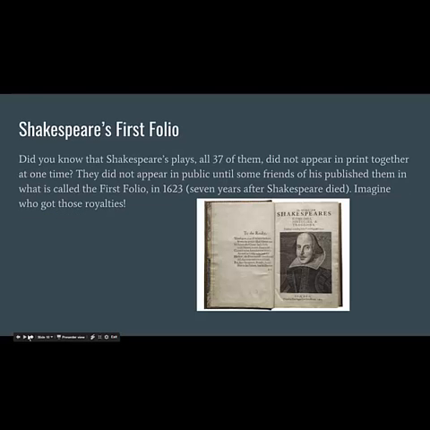So Shakespeare's works, all 37 of them, are actually put into a folio, and it's called the First Folio because it's the first printing of his works. And a folio is a book, like what you see on the page, divided in quarters. And the big thing here is that they don't show up until 1623, 7 years after Shakespeare's dead. So Shakespeare's not getting any money for this. In fact, these are his so-called friends who did this.